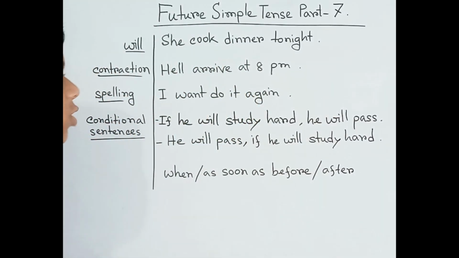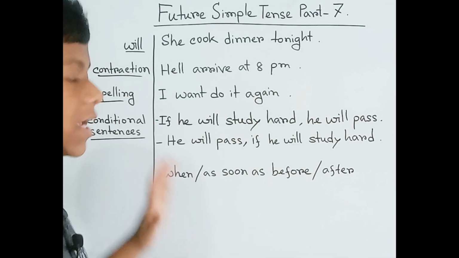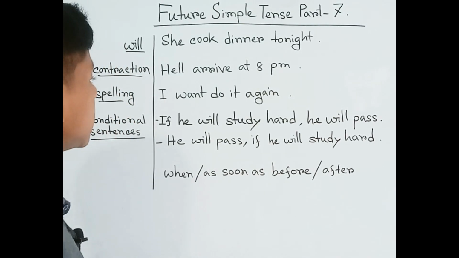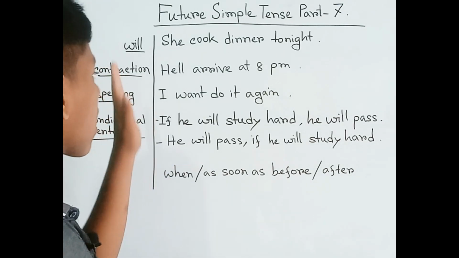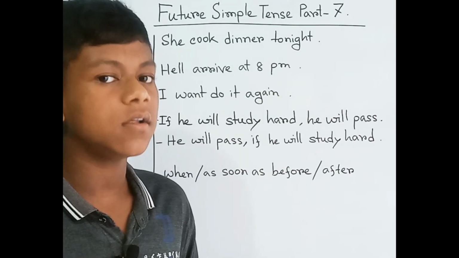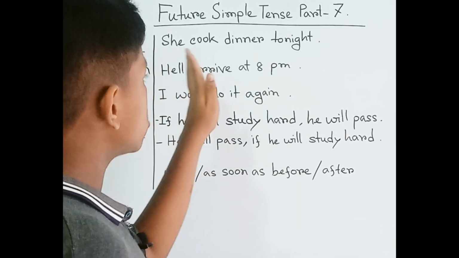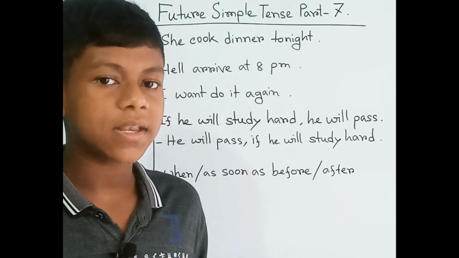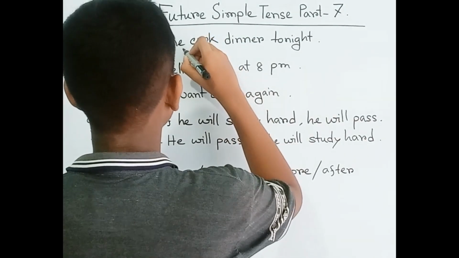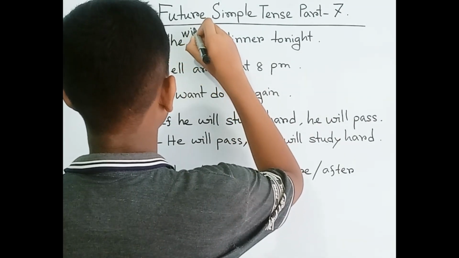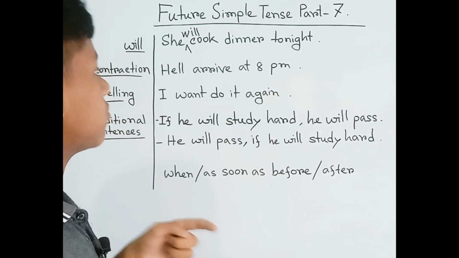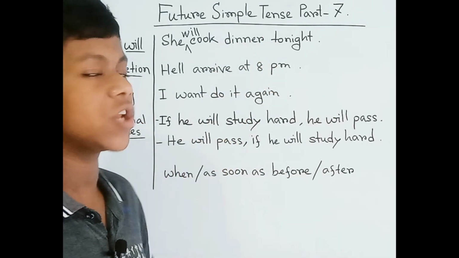Okay, at the board you can see there are some common errors about the future simple tense that we generally make. Our major mistake starts from "will". Sometimes we forget to add "will". Here we can see: "She cooked dinner tonight." What should it be? Yes, because "will" is missed here. Before the verb we have to use "will", and after the subject we have to use "will". So it will be: "She will cook dinner tonight."